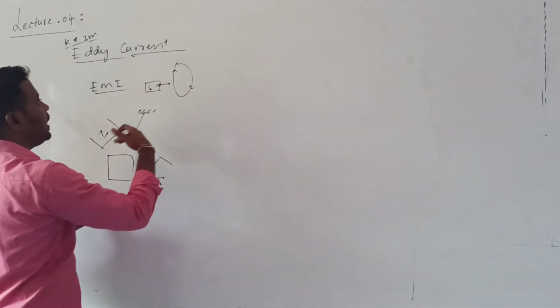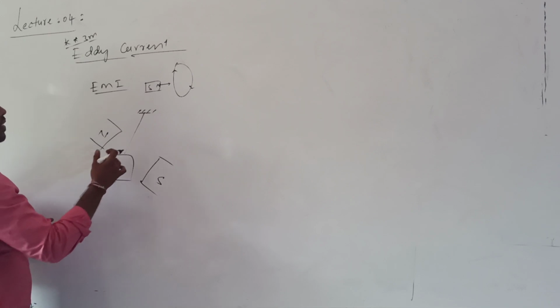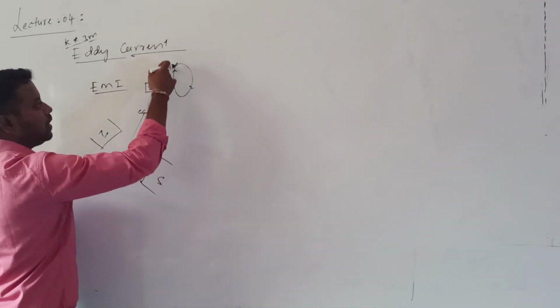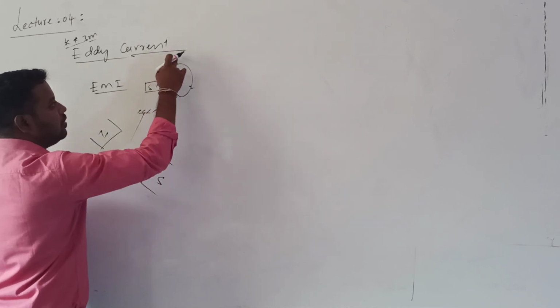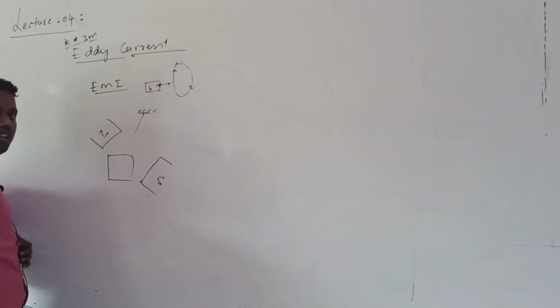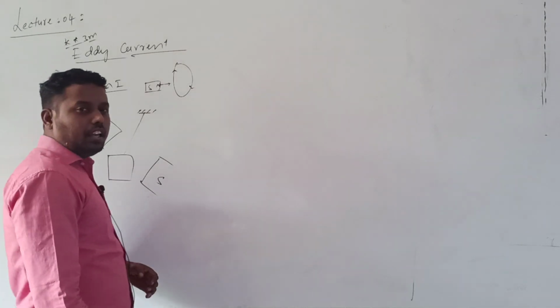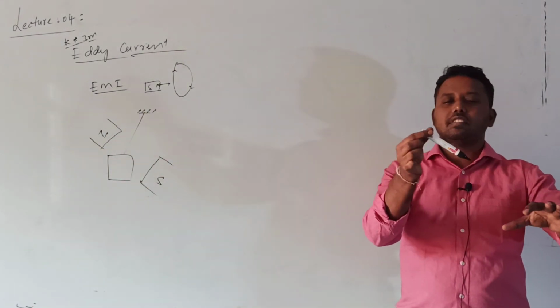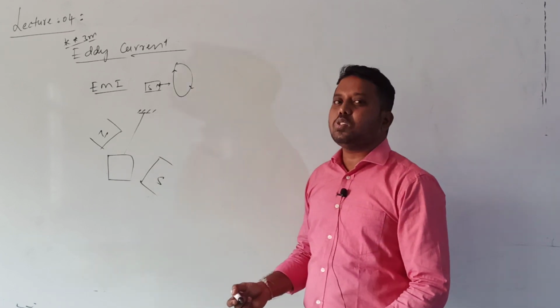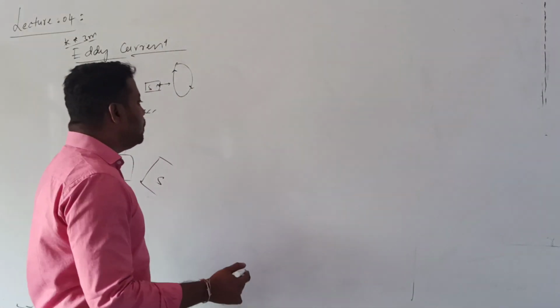What is the difference between EMI and eddy current? Whenever a simple closed loop is in a changing magnetic field, the current will flow either clockwise or anti-clockwise. Whenever a bulk conductor is subjected to change in magnetic flux, the current which is induced flows like whirlpools of water.